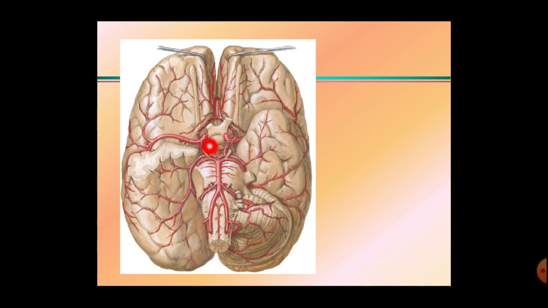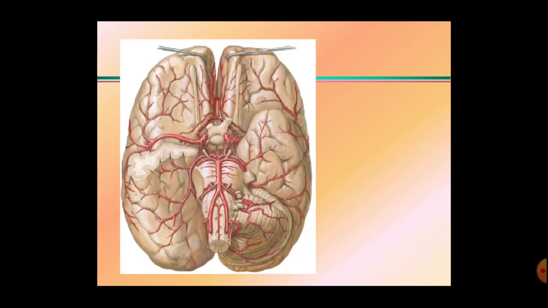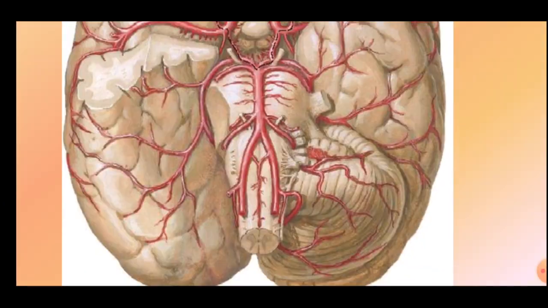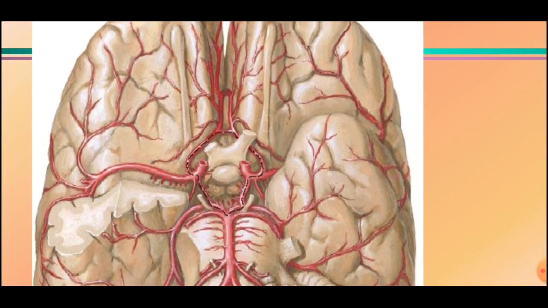In the median plane, just behind that, there is the tuber cinereum. After that there are the mammillary bodies, and here there is the posterior perforated substance. The posterior perforated substance on either side is bounded by the cerebral peduncles, and that's why it is called the interpeduncular fossa. Here this is the part of the midbrain seen.